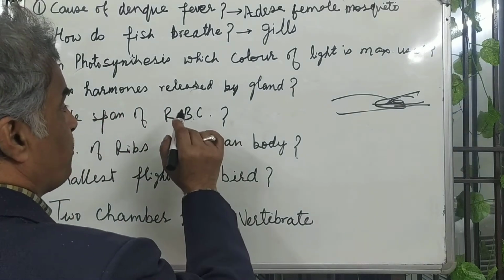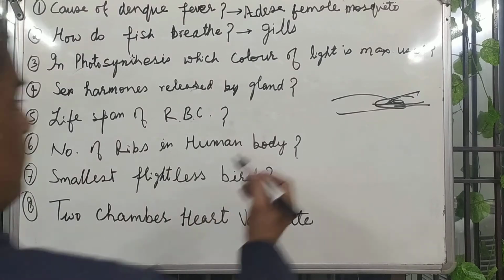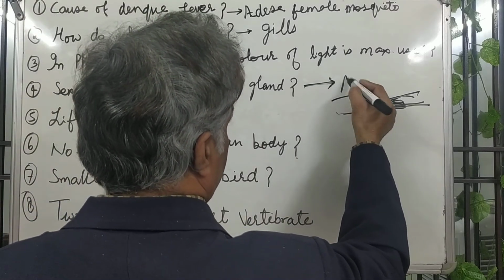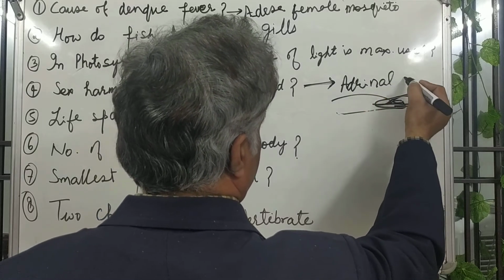Six hormones are released by which gland? You have to tell the name. The name is the adrenal gland.